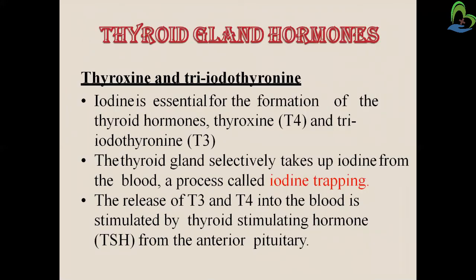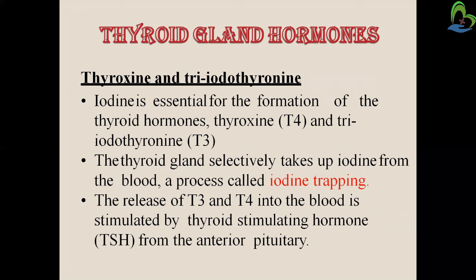Okay, now the hormones of the thyroid gland. Thyroxine and triiodothyronine are the hormones of the thyroid gland. Iodine is essential for the formation of thyroid hormone. The hormones are T4 and T3. T4 is known as thyroxine and T3 is known as triiodothyronine. The thyroid gland selectively takes up iodine from the blood, a process known as iodine trapping.